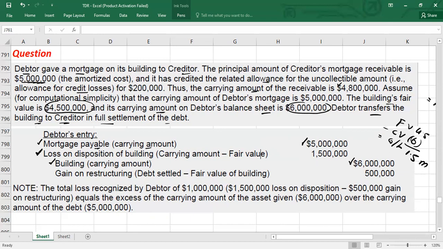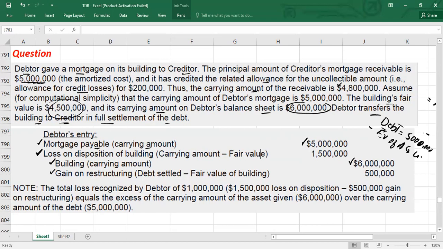Okay guys, and now you have to credit the gain on restructuring. And gain on restructuring, how will you calculate, guys? It is the difference of debt settled. If you remember, I told you, you take the difference of debt settled and fair value of the building, because in your books your liability, I mean your debt, is showing at 5 million. Okay, guys, and you will subtract from it the fair value of asset given, which is 4.5 million.